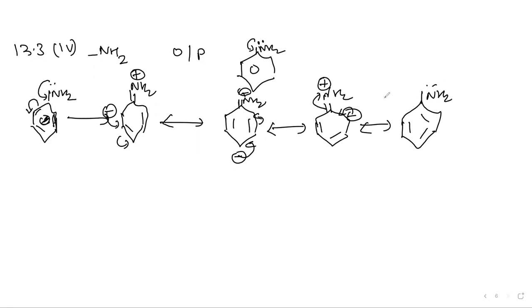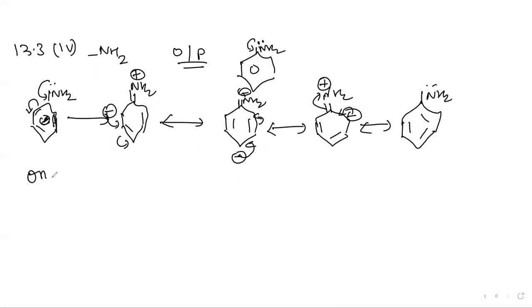So what do you understand here? Due to resonance, the ortho and the para positions are electron rich. See, this position is ortho with respect to the NH2 group. This position is para with respect to the NH2 group. And again, this position is ortho with respect to the NH2 group. We have two ortho positions and one para position, right? And due to the richness of electron density, we say it is ortho-para directing. Okay, but